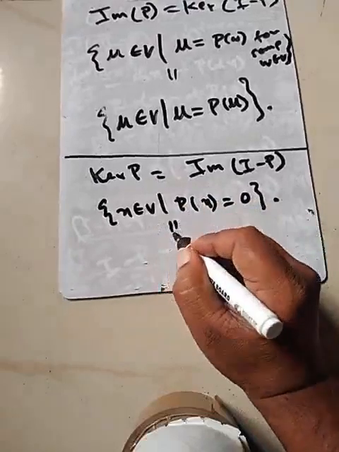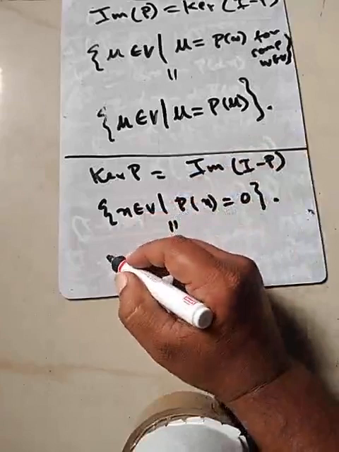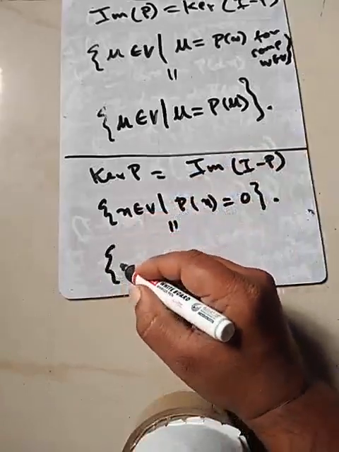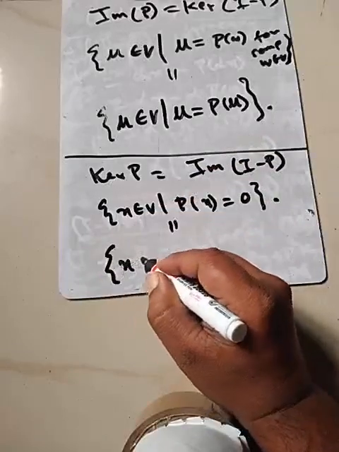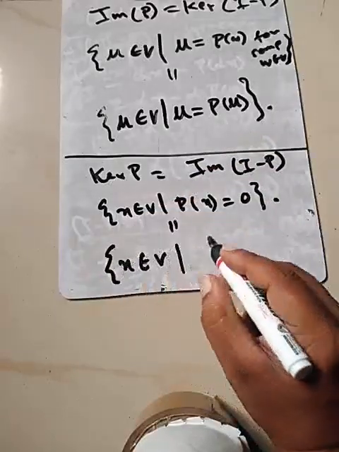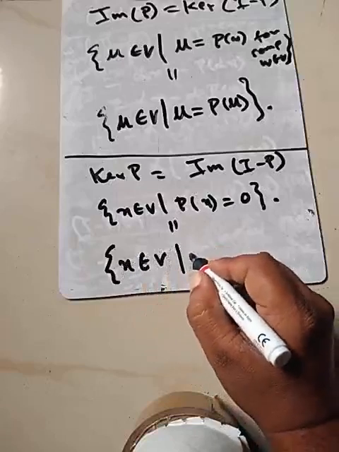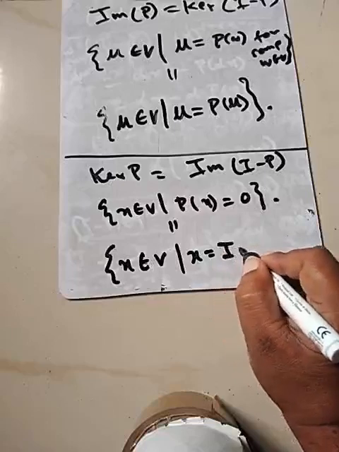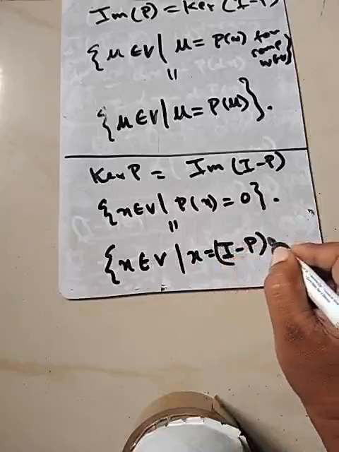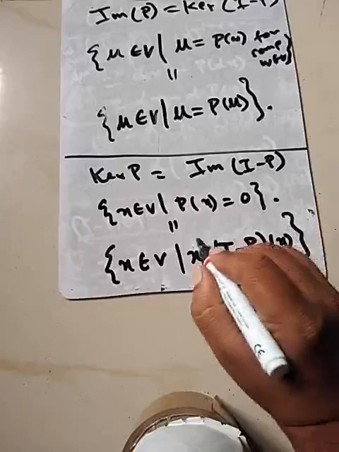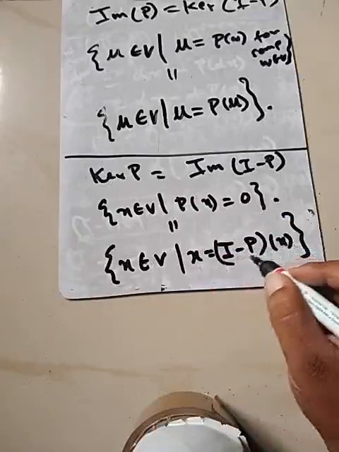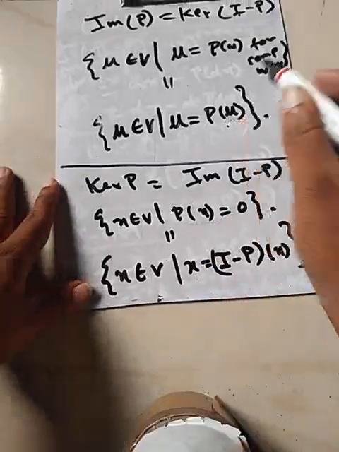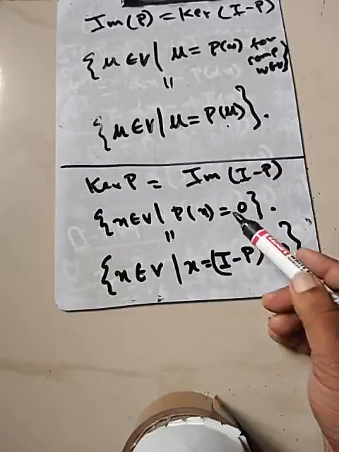As an image set, this is the collection of all those X belonging to V such that X is equal to (I minus P) of X. I can easily see that X, X cancels, PX is 0, minus PX is 0. It's precisely this thing. So we can use this definition.